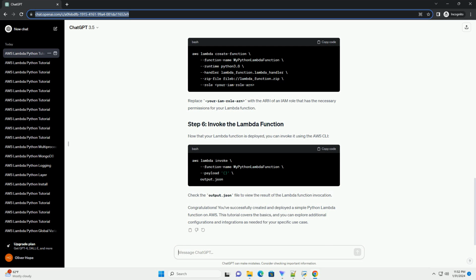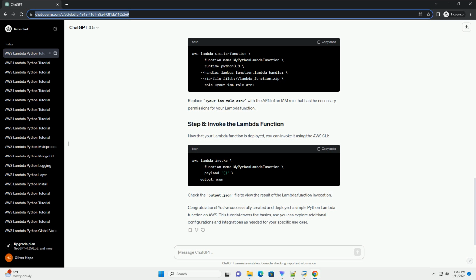Zip the Lambda function and its dependencies, if any, into a deployment package. In the terminal, run this command. This command creates a zip file named lambda_function.zip containing your Lambda function and the requests library.